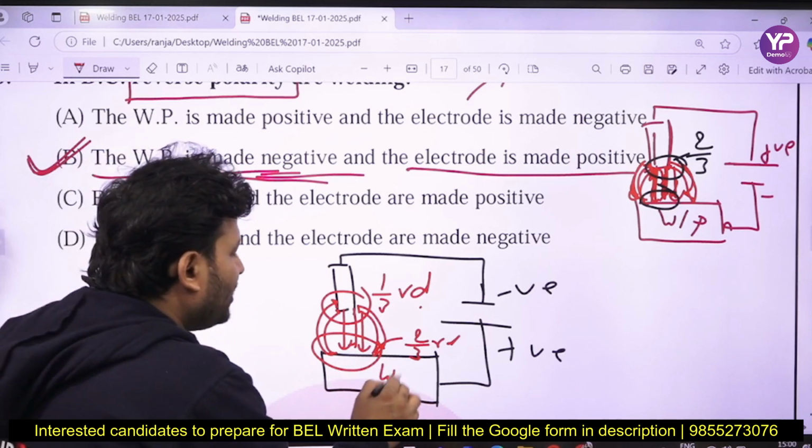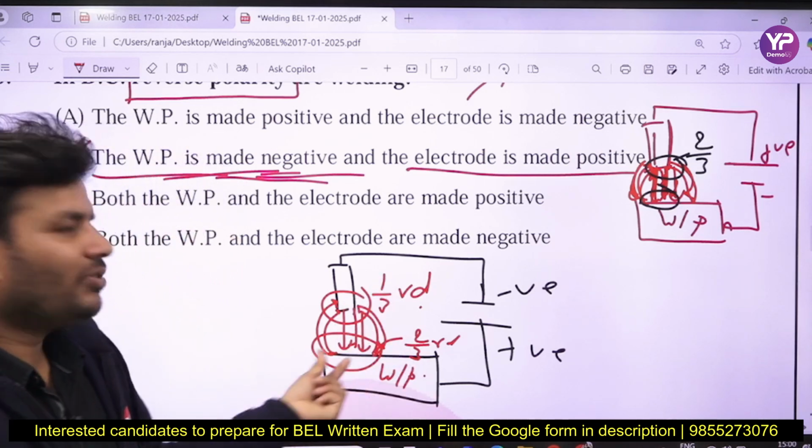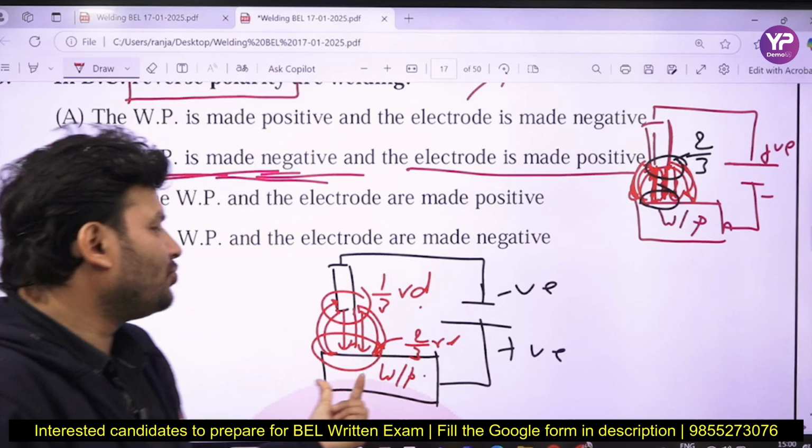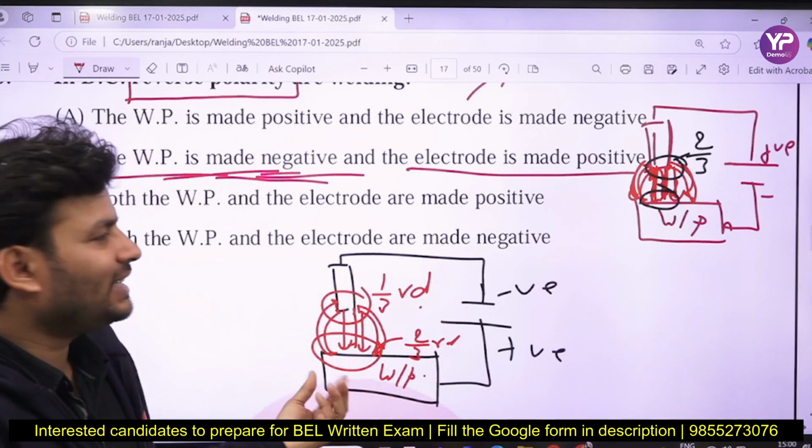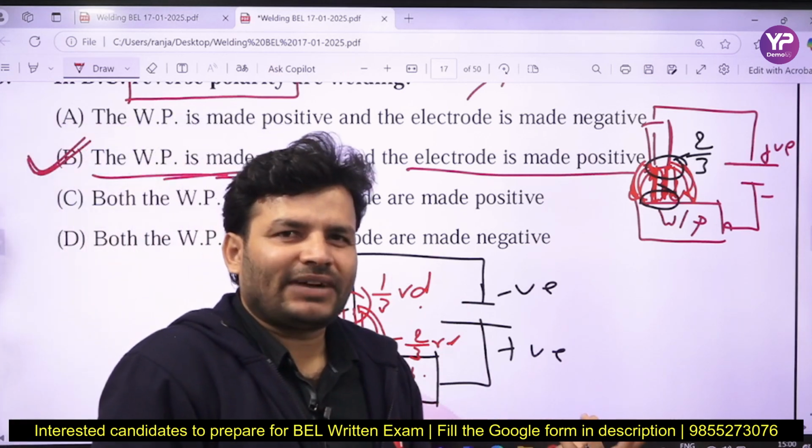This is your workpiece, and you know what a workpiece is? Whatever kinetic energy they have gets converted into heat. So electrons have high kinetic energy. Why? Can anybody tell me why electrons have high velocity?